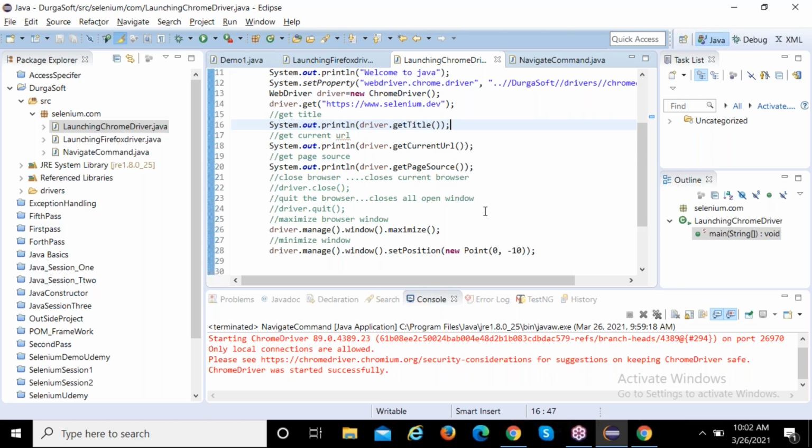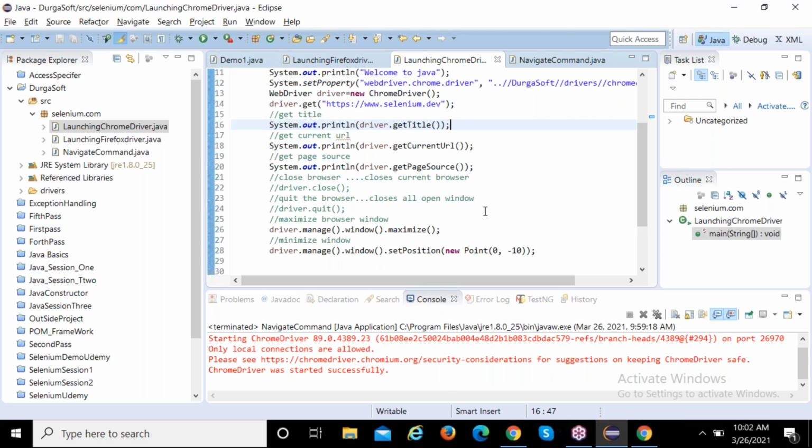All will be closed. Okay, so in the interview they will definitely ask: what is the difference between close and quit? Close means the current window will be closed. Quit means that all the windows opened by the web driver will be closed. And another is minimize and maximize.